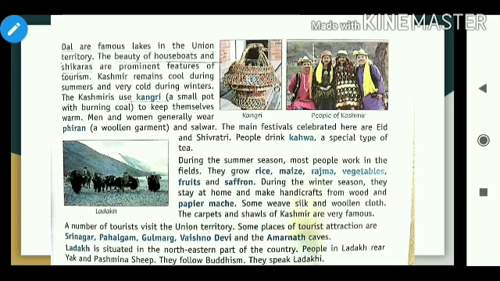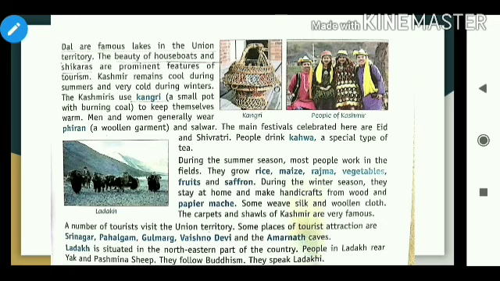The main festivals celebrated here are Eid and Shivratri. People drink kawa, a special type of tea.